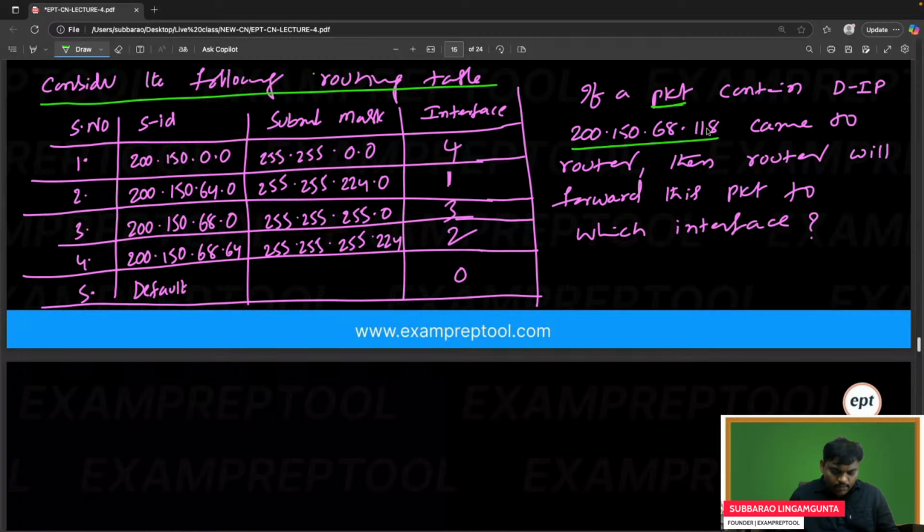Go ahead. Try everyone. I will give the answer. In the last class also we did similar problems. It is a compulsory one question that will come in the exam. Try.